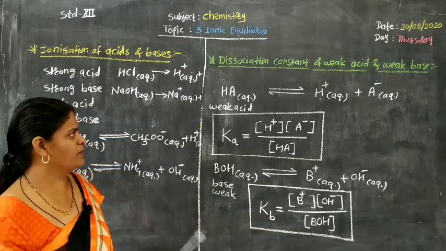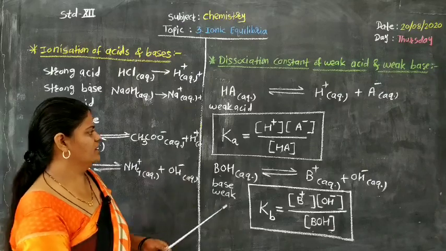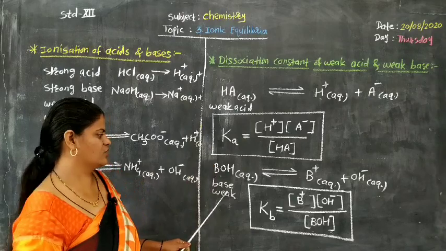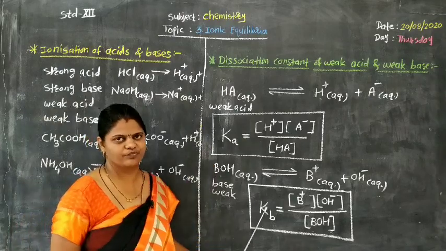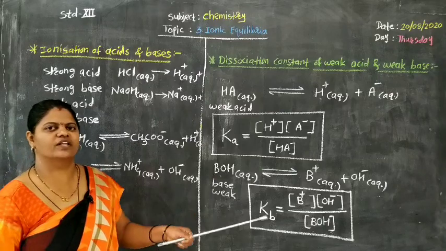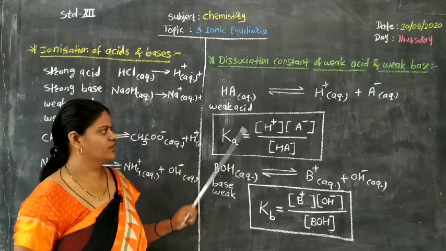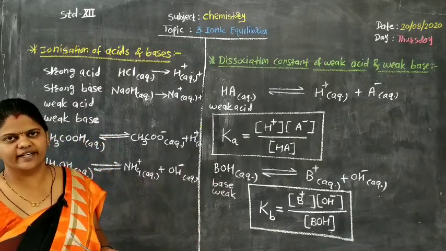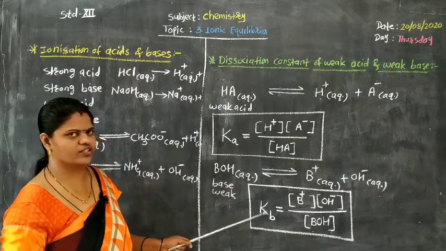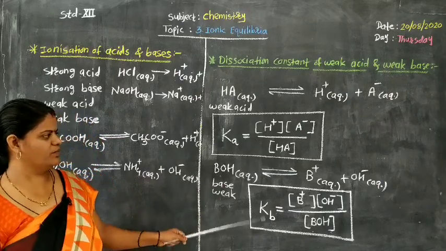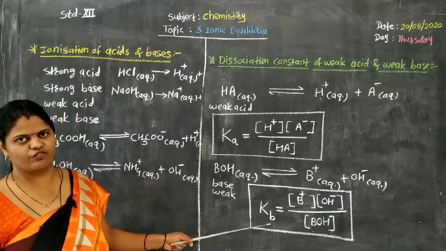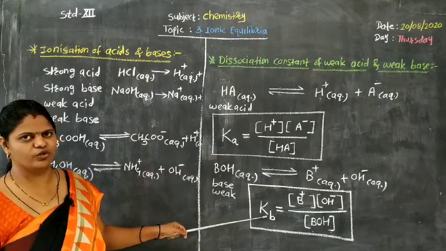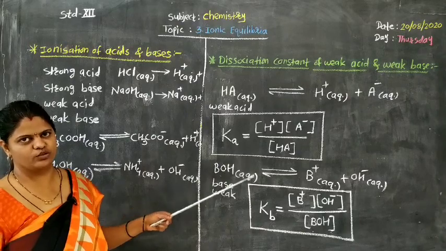Question may be asked for 1 mark. Write the dissociation constant for weak acid, or write the dissociation constant for weak base, or out of the following which one is the correct formula to show dissociation constant of acid, or of base. In this way, remember, these are two very important formulae, and for tomorrow's lecture we have to continue with these formulae to explain Ostwald's dilution law.